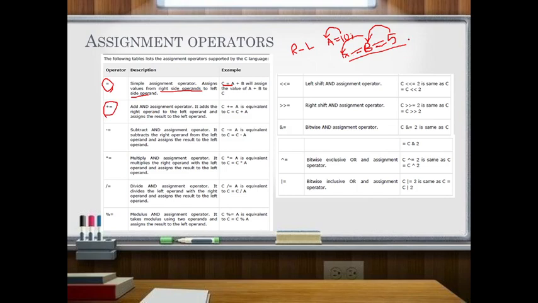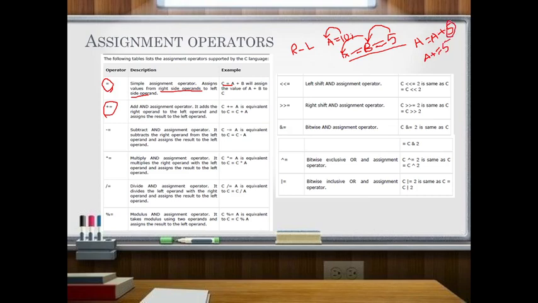Plus equal to operator. For example, if you have the left side operand equal to the same operand at the right side, plus some constant value, then we may write this expression as a plus equal to 5. This operation can be replaced like this.